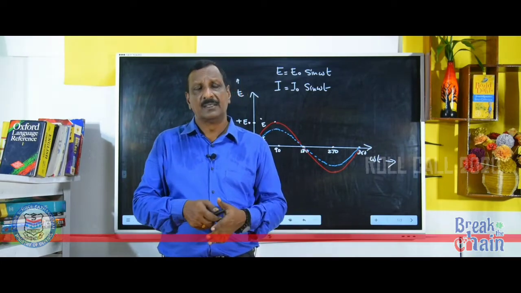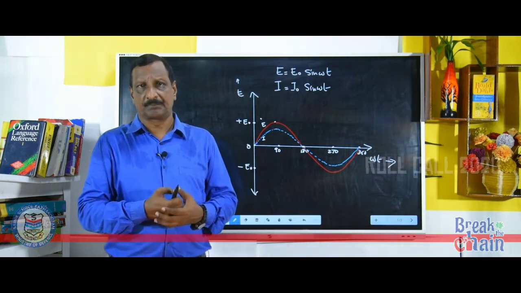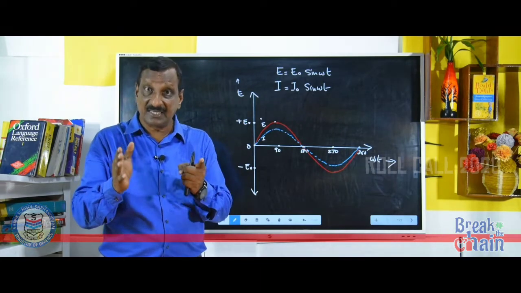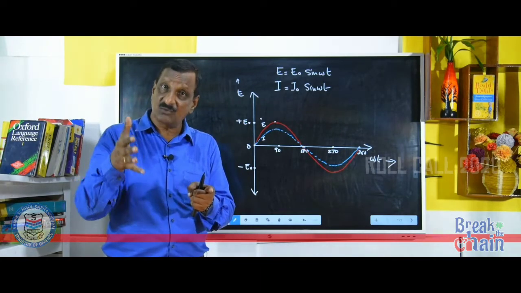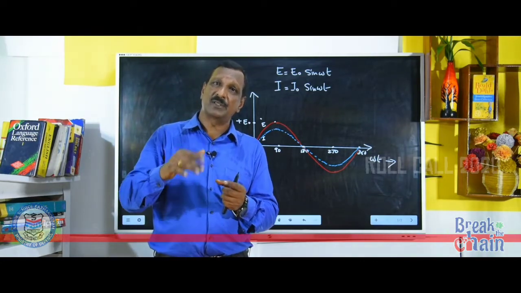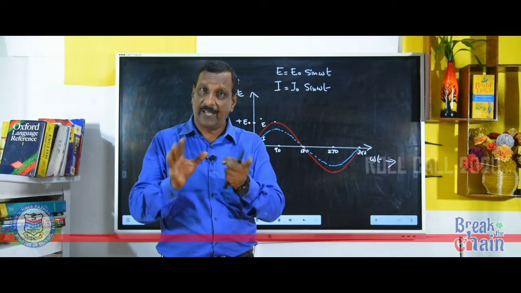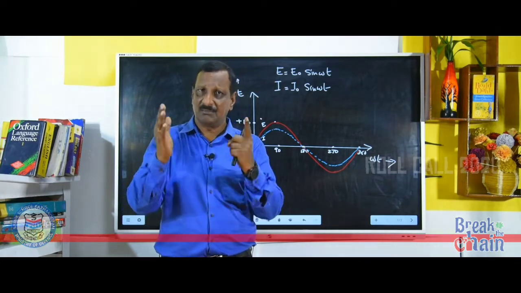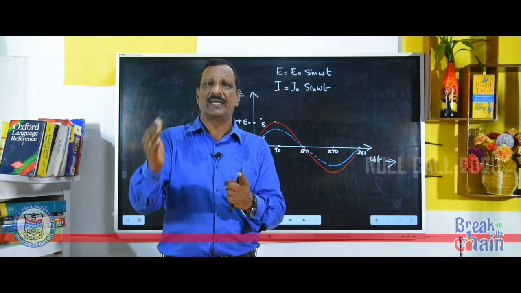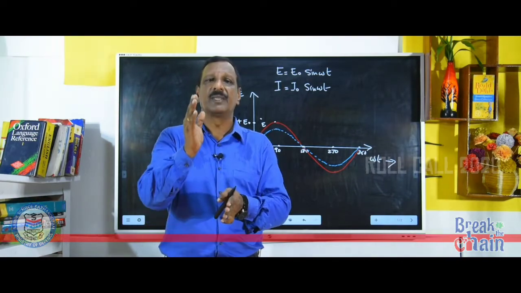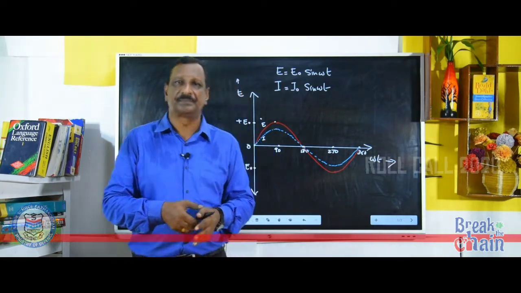For example, suppose you want to iron. When you are using an electric iron, it is a high resistor. The resistance is very high. So when you are taking the load, EMF and current both will be in same phase and the power will be maximum. The power factor we will study later, but think that when EMF and current are in same phase, the power will be maximum.